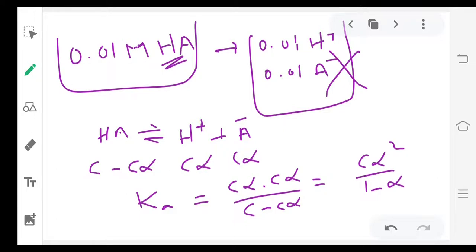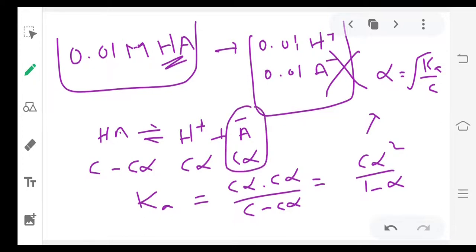So from this you can write alpha equal to root Ka by C. Like this you can deduce formulas actually. Now what do you want? You want A minus.